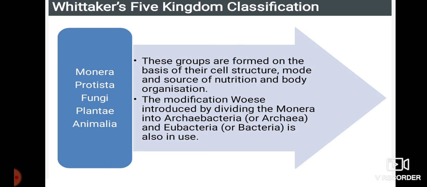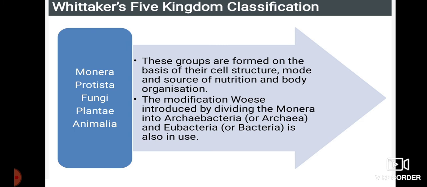Later, what happened? Whittaker is the scientist who introduced us to 5 kingdoms. What are those? Monera, Protista, Fungi, Plantae, and Animalia. From the basic to the higher species of organisms, they have written their names. These groups are formed on the basis of their cell structure, mode and source of nutrition, and body organization. So they are telling how the organisms have been classified.